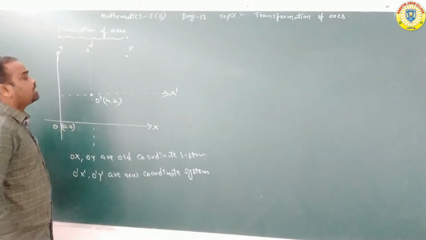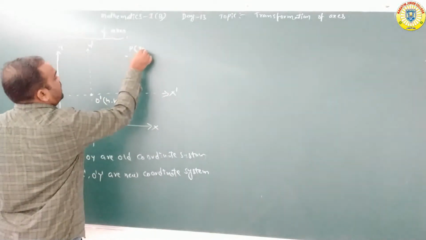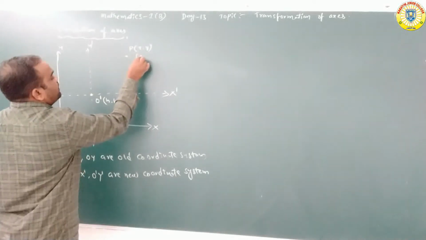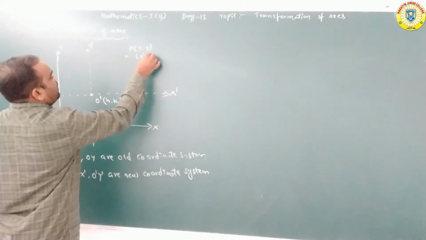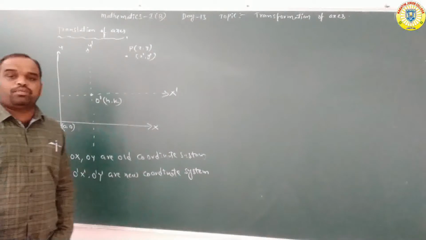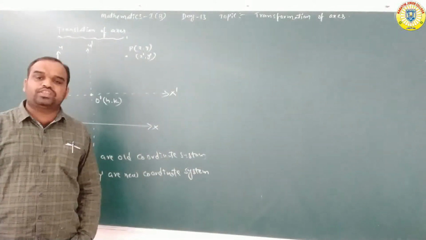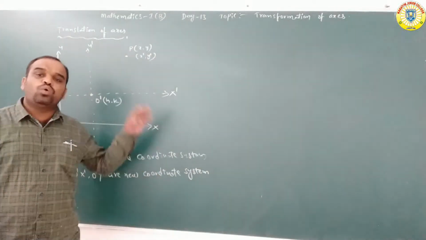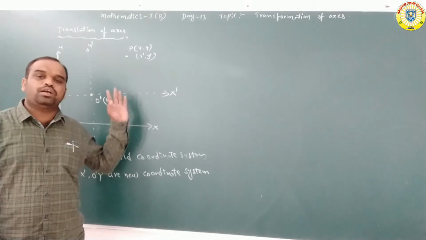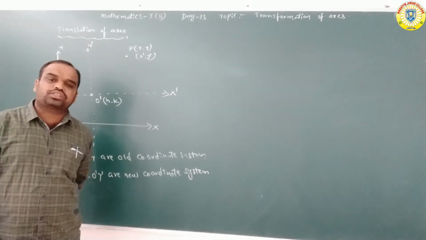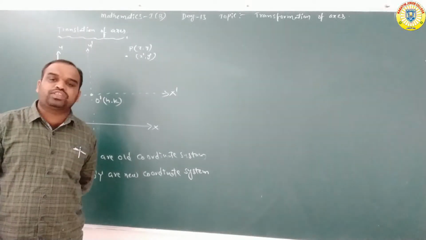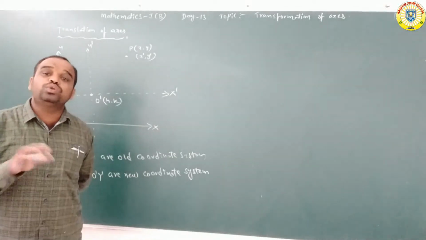Now see here, P of (x, y) we are writing, and P of (x', y'). Here x, y are the coordinates of P with reference to the old system. And x', y' are the coordinates of P with reference to the new system.